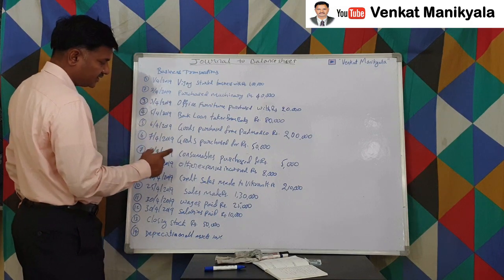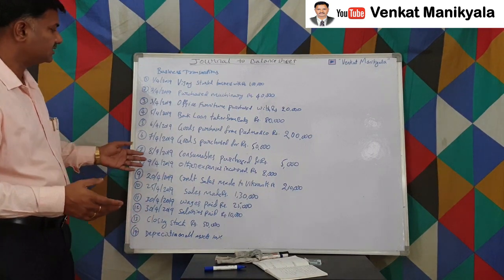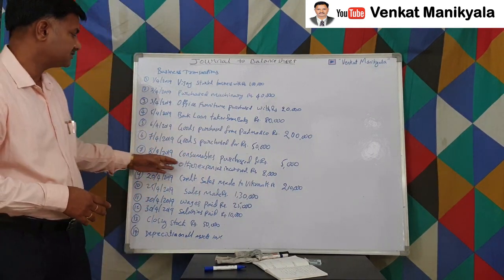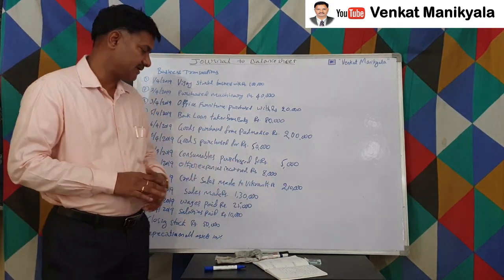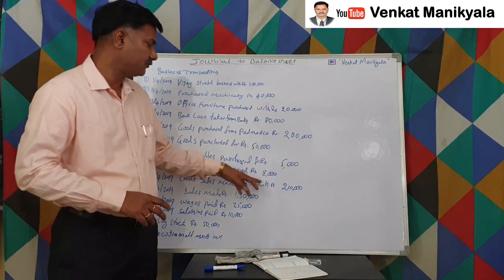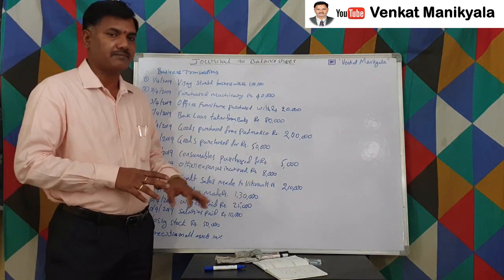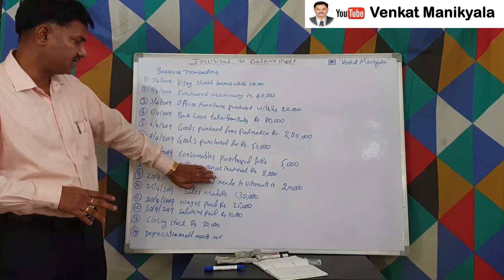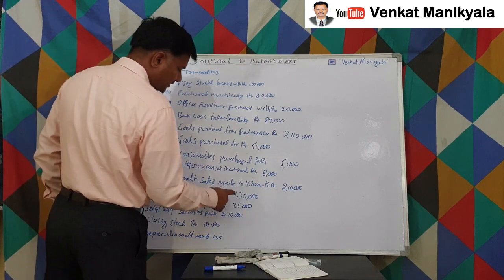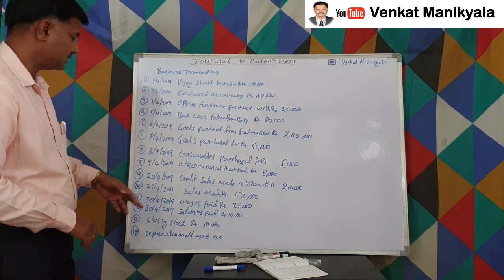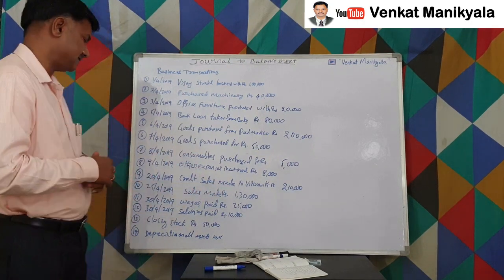Next, on 8th, what he did? Consumables purchased, different items which are required for doing the business. He purchased 5,000 rupees. Other expenses incurred, let us say office expenses or any kind of expenses, 8,000 rupees is spent. And credit sales made to Vikrant, 2,10,000. Here he is specifically saying credit sales and also giving the name. Even if we made sales to Vikrant without saying so, it also means credit sales, right? Then sales made rupees 1,30,000. No name is given. That means it's a cash sale.